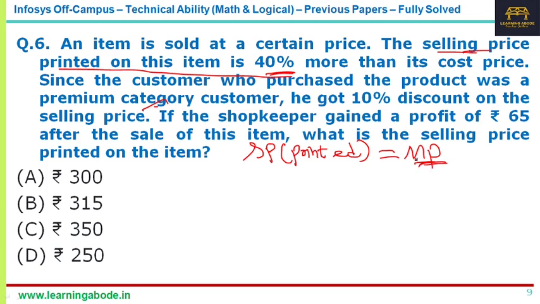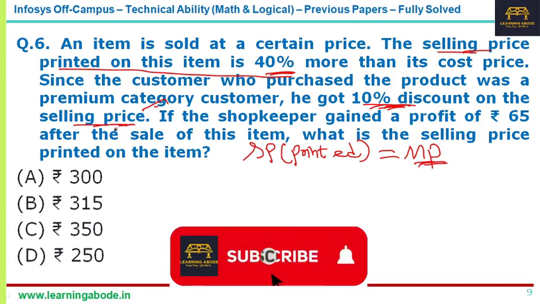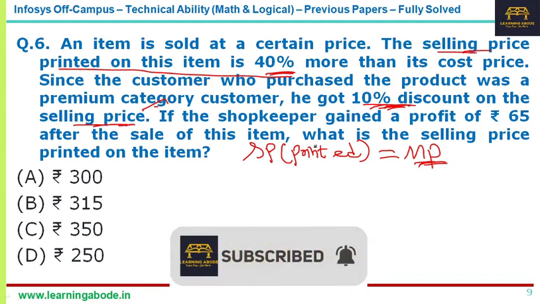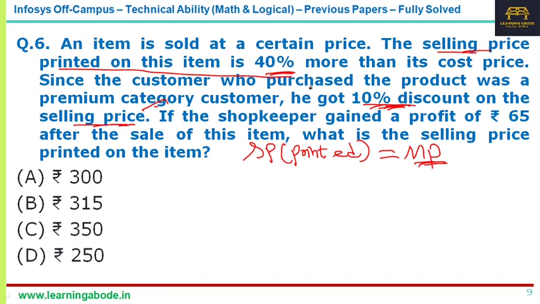Now he is selling it after a 10% discount. That's the actual selling price. After giving the discount, he is making a profit of 65 rupees. So the printed selling price, which is the mark price, is 40% more than the cost price. 40% more, I can write it as 1.4 CP.